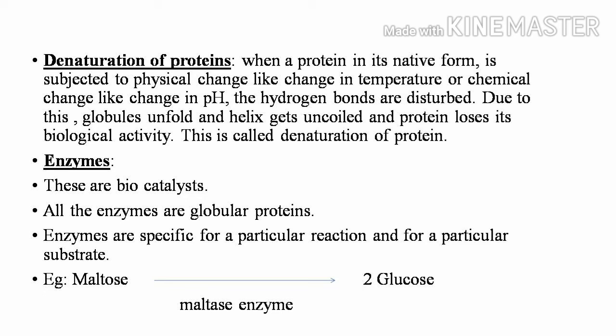In order to perform a reaction, a specific catalyst has to be used. See the example here. In order to convert maltose into glucose, maltase enzyme is used. Here only the maltase enzyme can convert maltose into glucose.